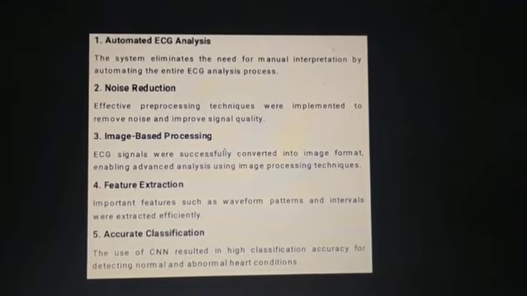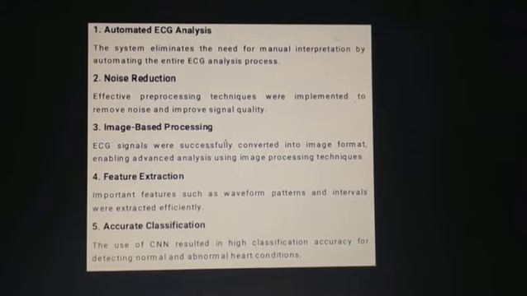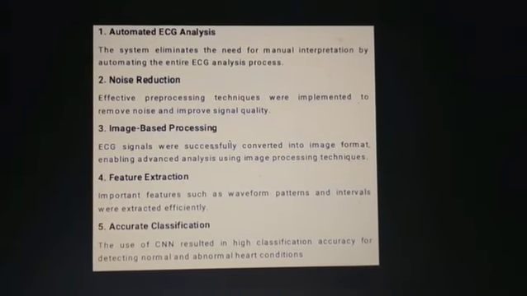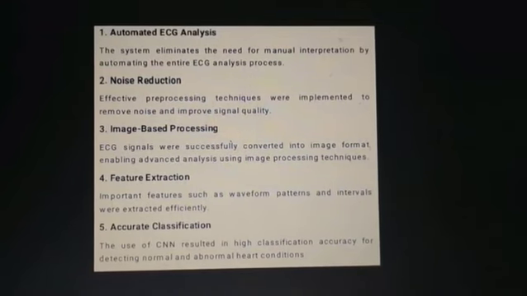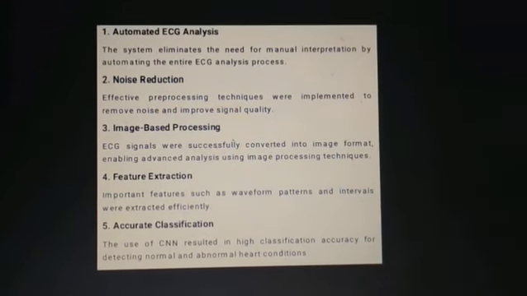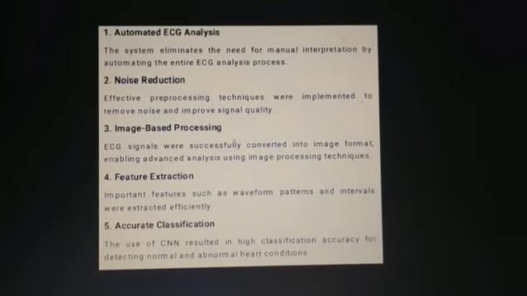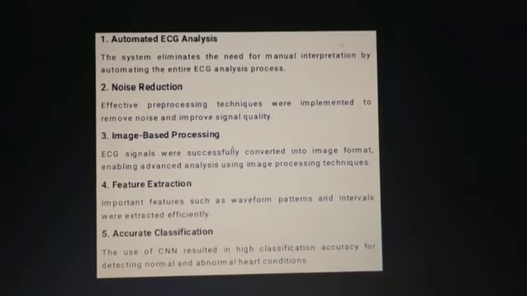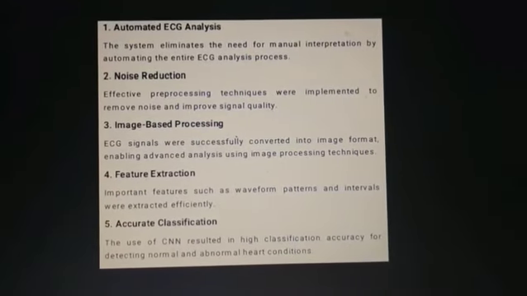Automated ECG analysis involves noise reduction, image-based processing, feature extraction, and accurate classification using CNN. This is related to high classification accuracy. Features such as waveform, patterns, and intervals were extracted efficiently.